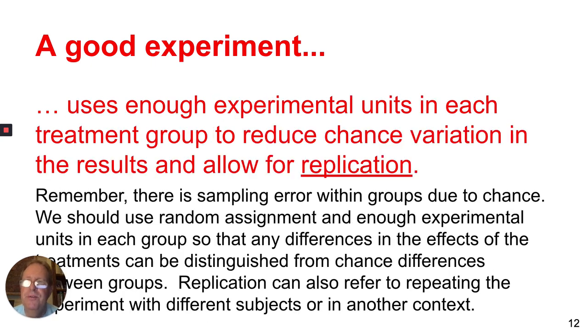And finally, a good experiment uses enough experimental units in each treatment group to reduce chance variation in the results and allow for replication. Remember, there is sampling error within the groups just due to chance in the selection of groups and the assignment of treatments. We should use random assignment and enough experimental units in each group so that any difference in effects of the treatments can be distinguished from chance differences between the groups. Replication can also refer to repeating the experiment with different subjects or in different contexts.